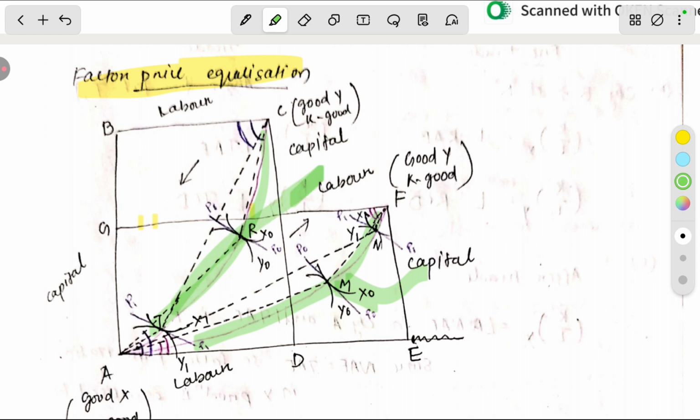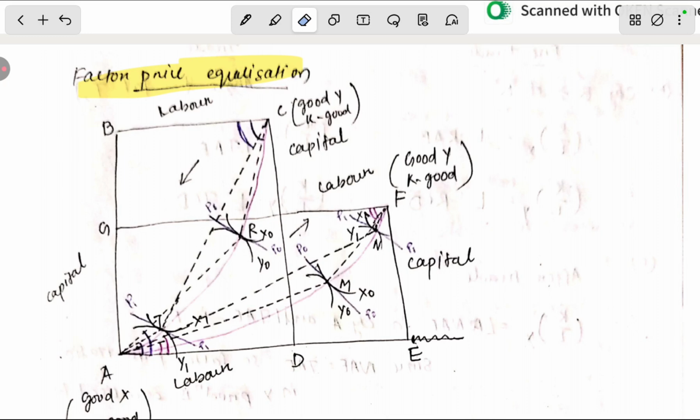As you know from the explanation, he will produce at N before trade and at R before trade. After the trade, he will produce at N, and after trade, he will produce at T. The slope changes like before. What we have to understand is the price equalization theorem, how the capital-labor ratio of both the goods will be equal in both the countries.